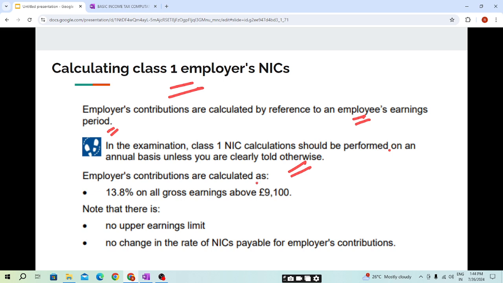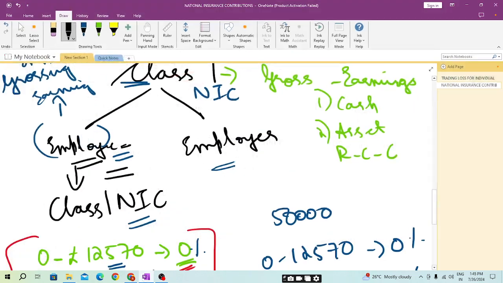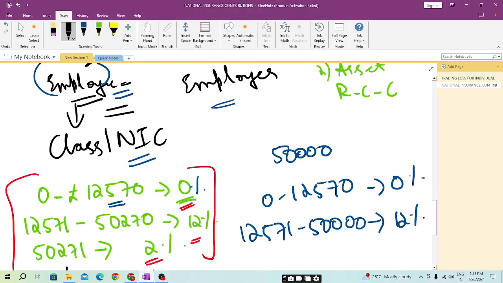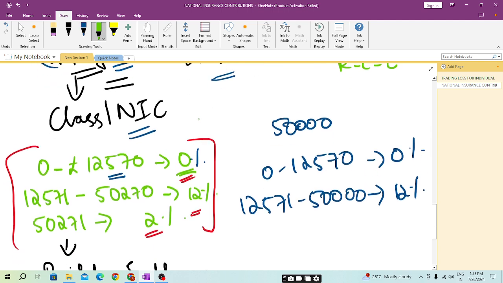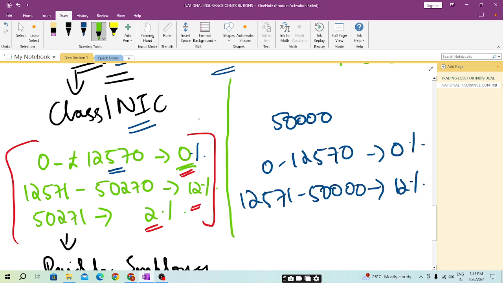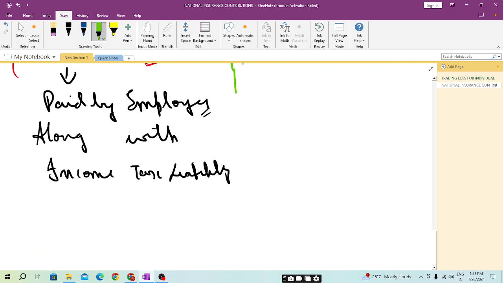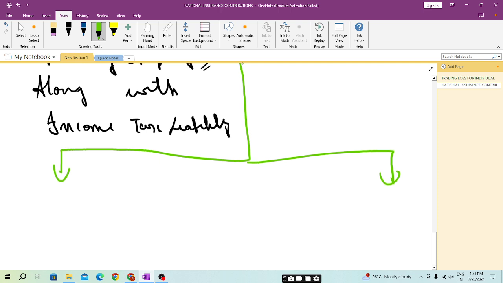Employer's contributions are calculated as 13.8% on gross earnings above 9,100 pounds. Note that there is no upper earnings limit, so no change in the rate of NIC payable for employer's contributions. So students, now coming to the case of the employer. As we have covered the employee, now we will be covering the employer.